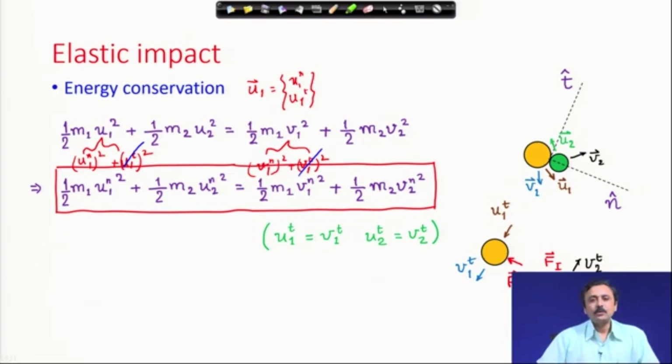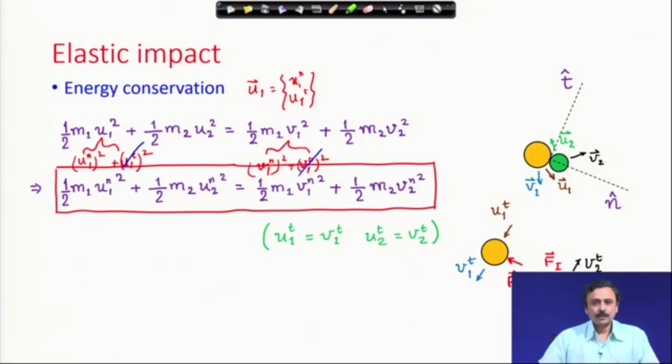What I have written down is what happens after you have done all these cancellations and eliminations. You are left with half m1 u1 normal square plus half m2 u2 normal square equals half m1 v1 normal square plus half m2 v2 normal square. Therefore, I have used that condition that the tangential velocity of individual particles remains the same before and after the impact. This is a scalar condition.